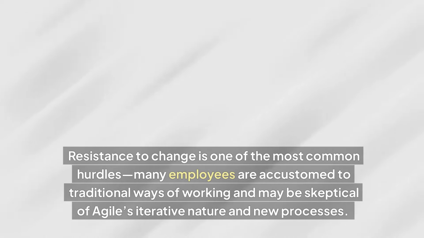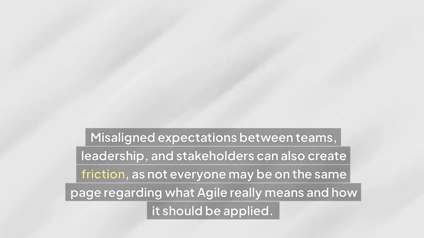Many employees are accustomed to traditional ways of working and may be skeptical of Agile's iterative nature and new processes. Misaligned expectations between teams, leadership, and stakeholders can also create friction, as not everyone may be on the same page regarding what Agile really means and how it should be applied.